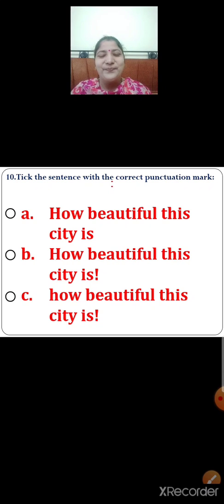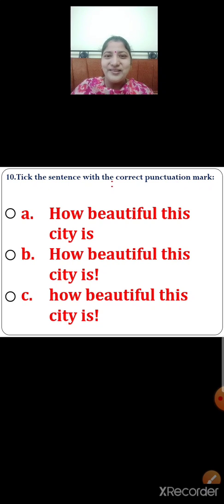Option B. How beautiful this city is. The sentence has started with a capital letter and is ended with an exclamation mark. Option C. How beautiful this city is. The sentence has started with a small letter but ended with a what?